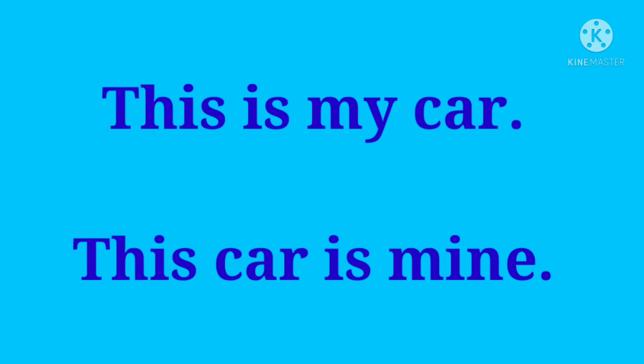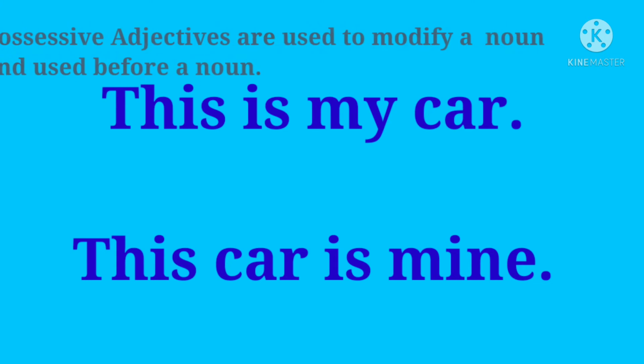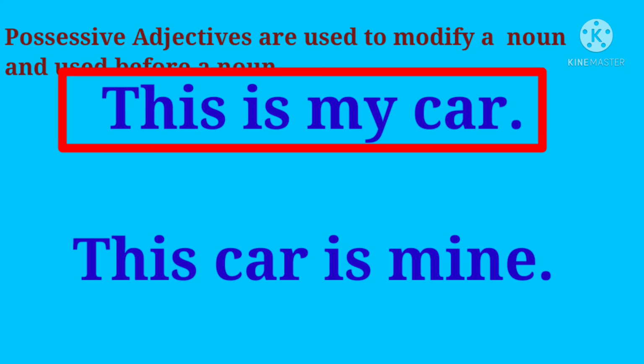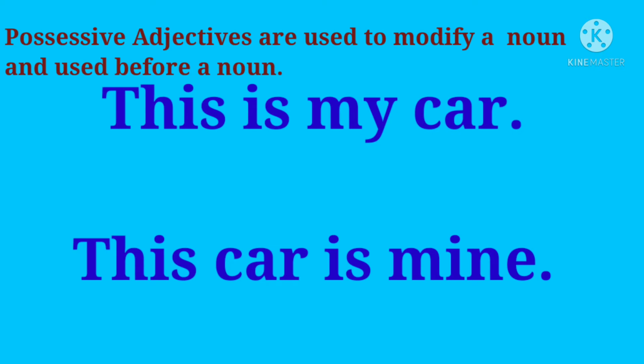Now let's understand the difference between possessive adjectives and possessive pronouns. Actually, possessive adjectives are used to modify a noun, and just like other adjectives, they are used before the word or the noun that they describe. For example, this is my car. Here car is a noun and the adjective my is describing the noun car.